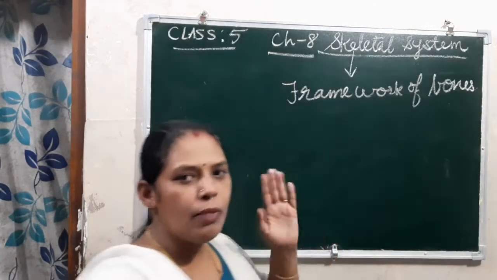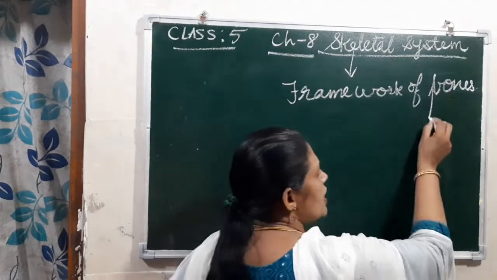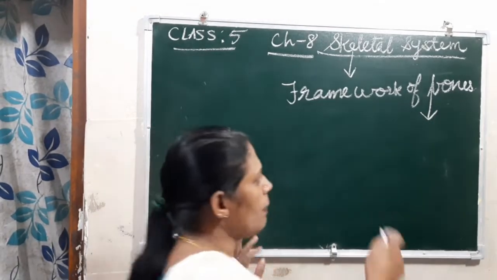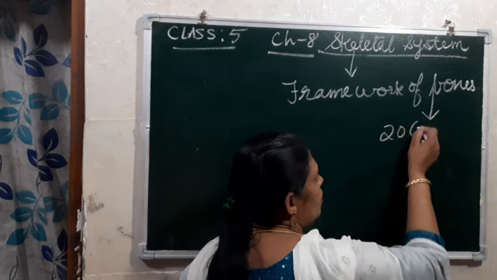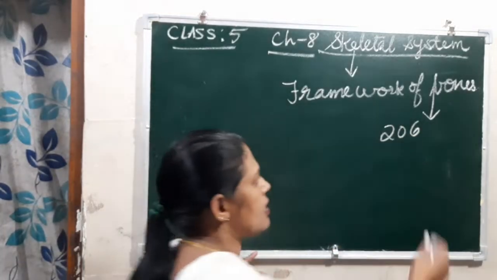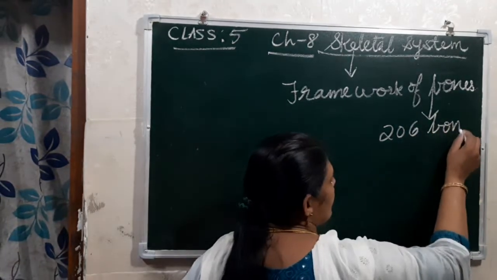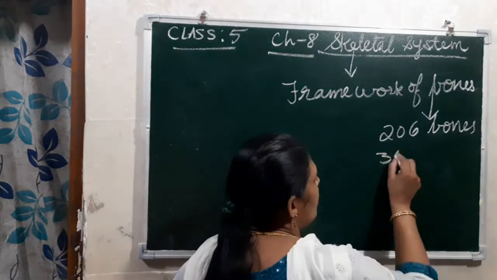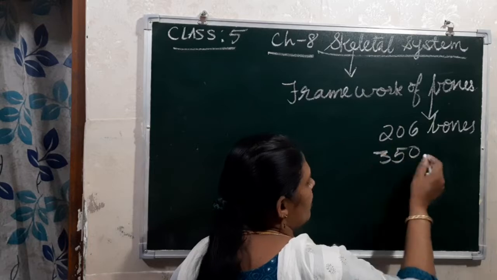So in human beings, how many bones are there in the whole body? For an adult human being, there are about 206 bones. But in children it will be more than 350.